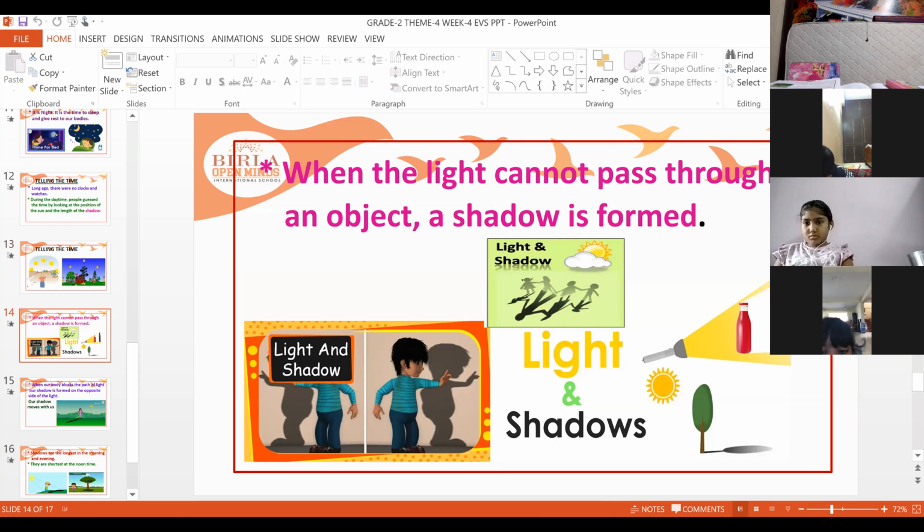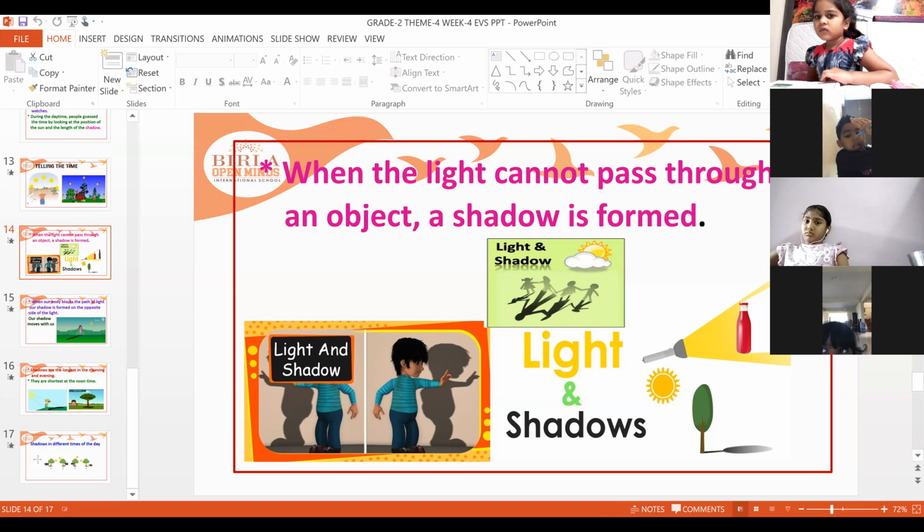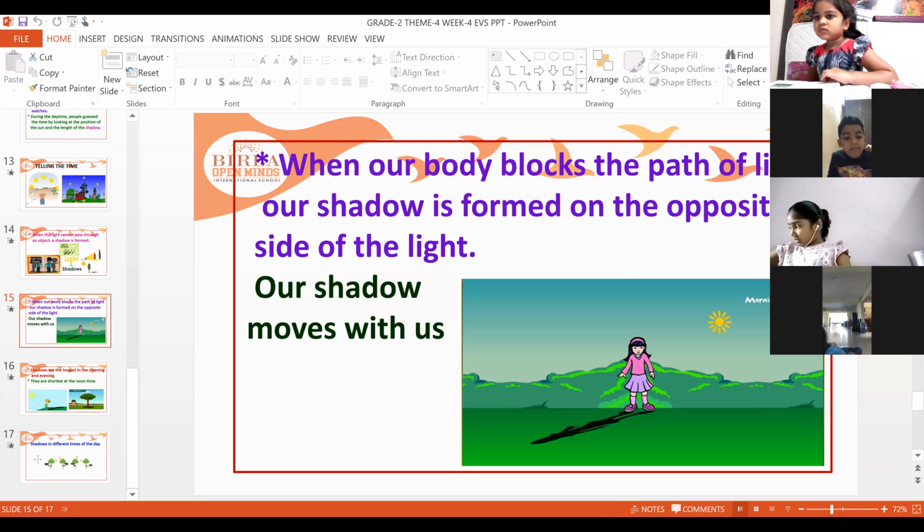When light cannot pass through an object, a shadow is formed. So, till now, I have said that people observed the shadow and came to know about the time. But how is this shadow formed? When light cannot pass through an object, a shadow is formed. So, if you are standing in front of a light, our shadow will form on the back side, the opposite side. Light cannot pass through us. That's why our shadow forms on the opposite side.